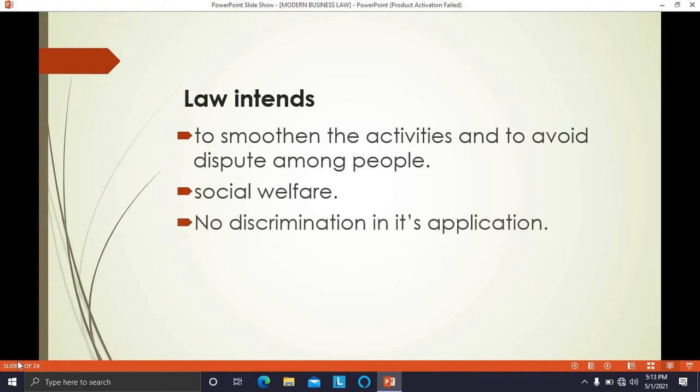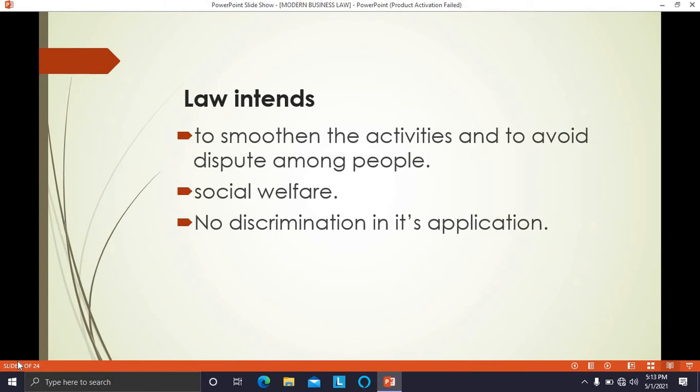There is no discrimination with respect to applicability of law. Laws are applicable to each and every person irrespective of religion, race, place of birth, status, etc. The intention of law is to see that activities between human beings are smoothly carried out, and disputes are avoided as far as possible.